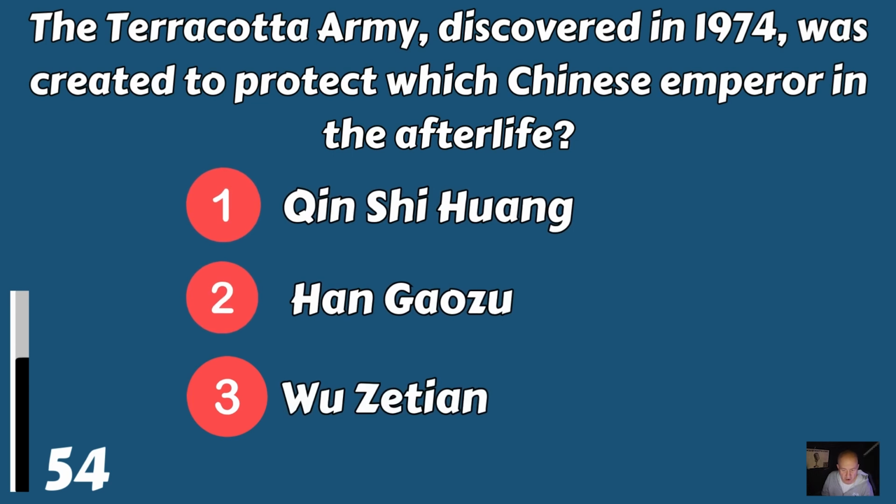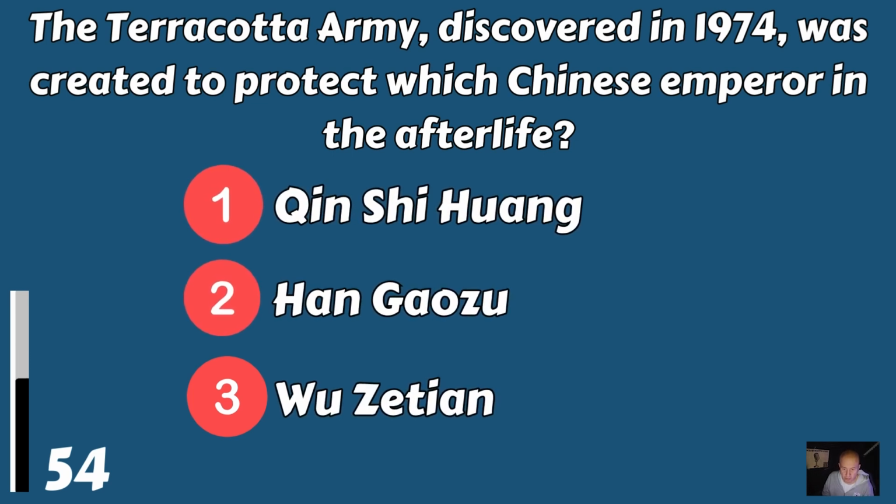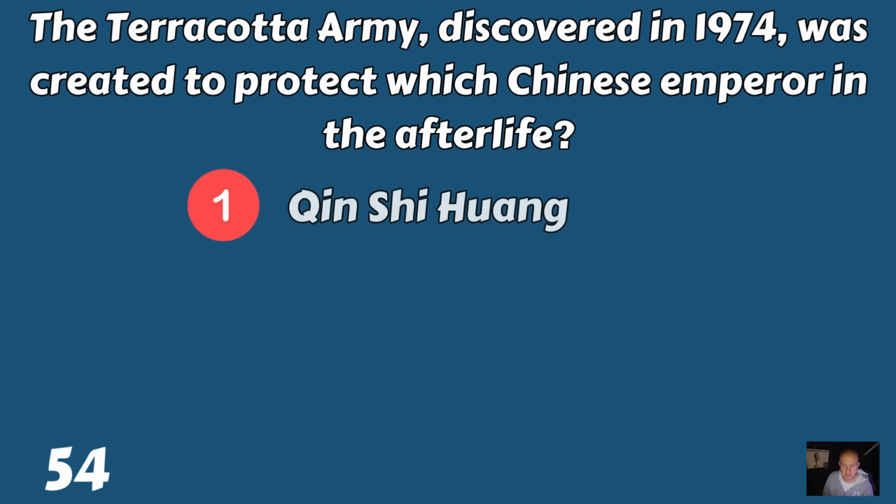The Terracotta Army, discovered in 1974, was created to protect which Chinese emperor in the afterlife? Qin Shi Huang, Han Gozu, or Wu Zetian? It was Qin Shi Huang.